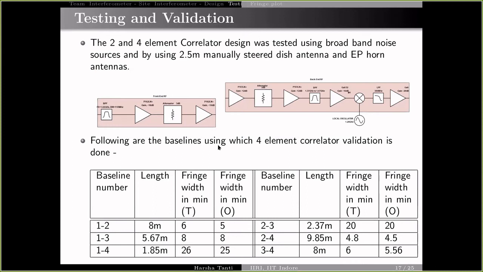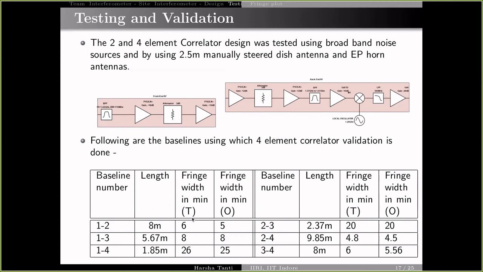From many observations, we found that for each of the baselines mentioned in the table here, the observed fringe width was very near to the theoretical one which we calculated for the sun drift scans.